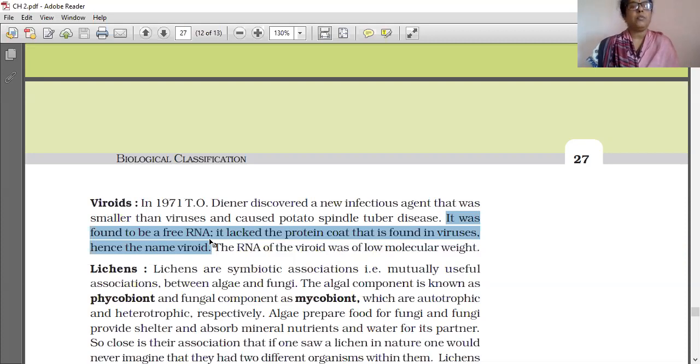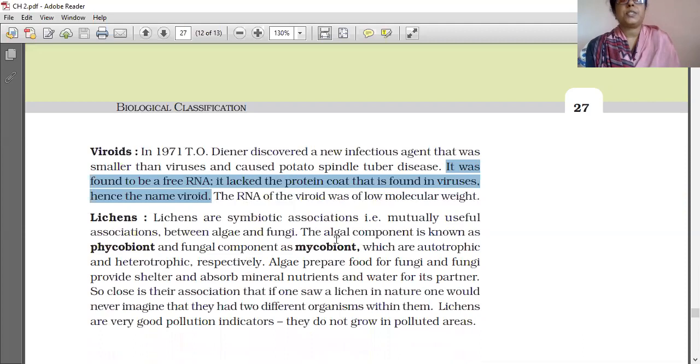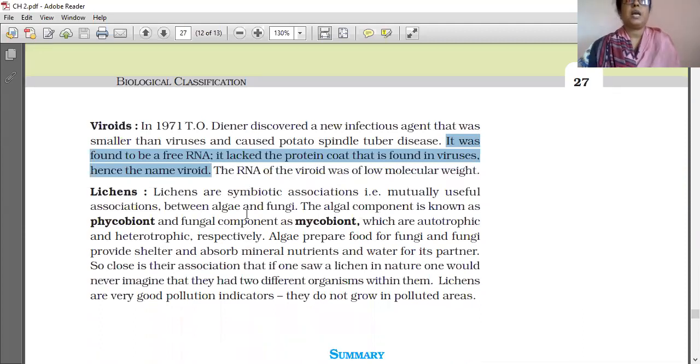Low molecular weight. Now, lichens are symbiotic associations, that is, mutually useful associations between algae and fungi. Two organisms together, a mixing of two organisms for the benefit of both. That is very important: a mutually beneficial understanding is there. Both of them should be benefited.